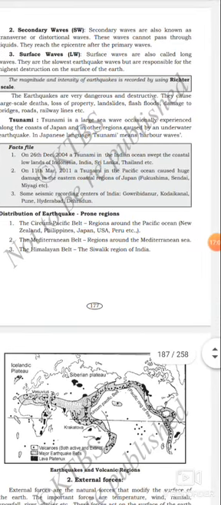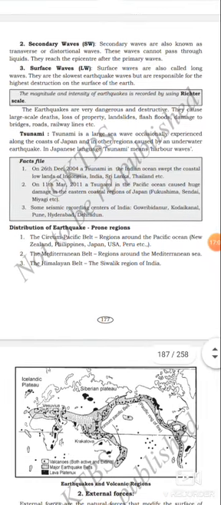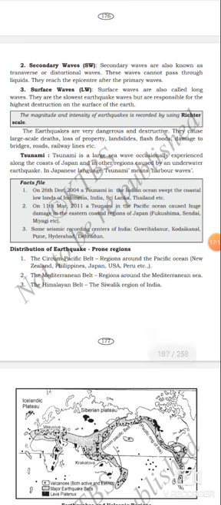Now homework is you need to make any 5 questions of your own from today's lesson. Got it?